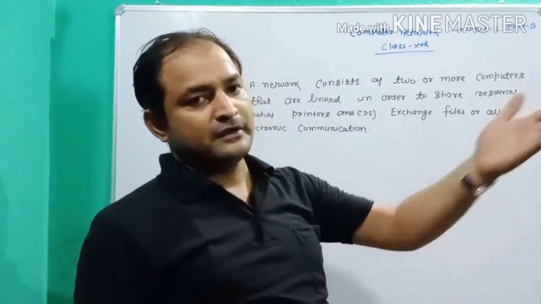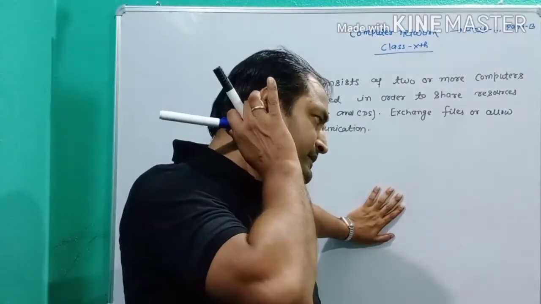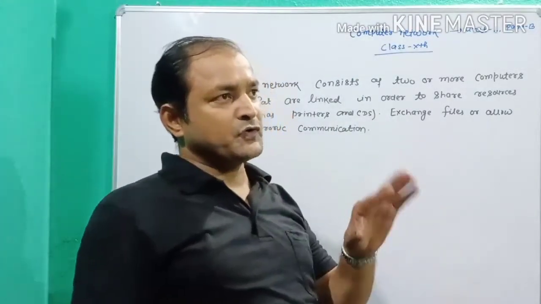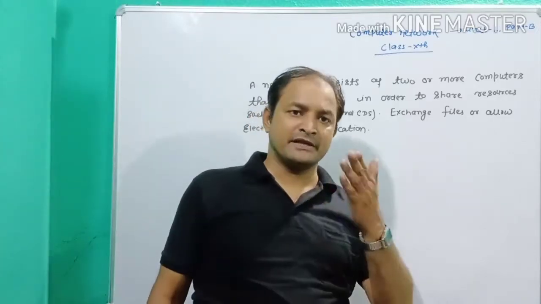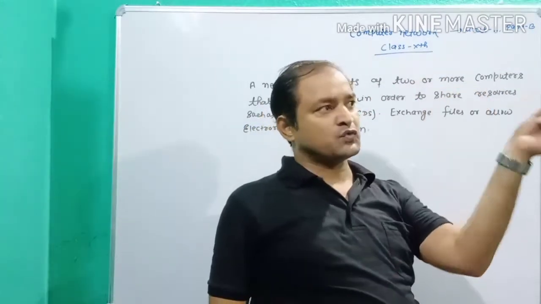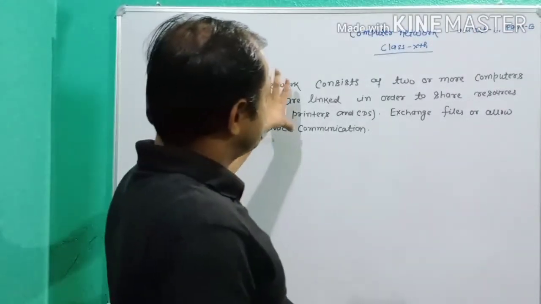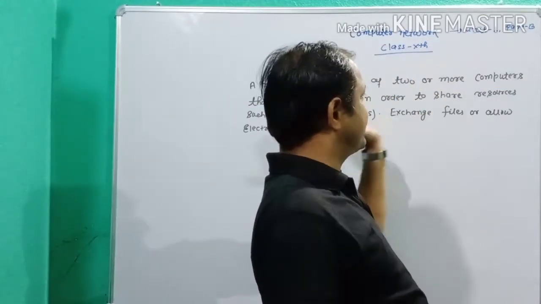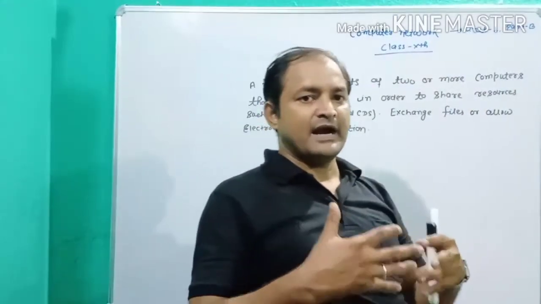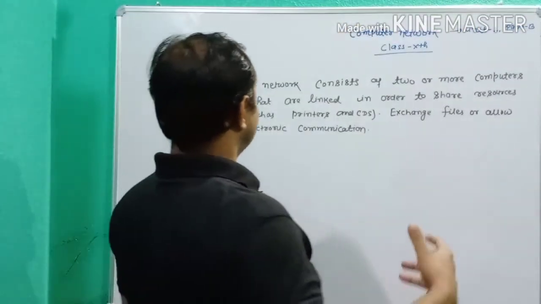Suppose you buy a DTH cable, and in your home there are two TVs, and one DTH cable is attached to these two TV systems. This is called the hub. This network consists of two or more computers that are interlinked, and they share information and resources.